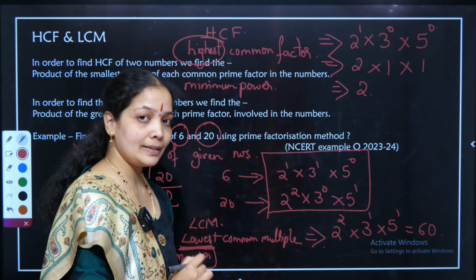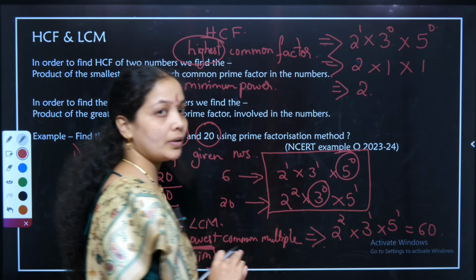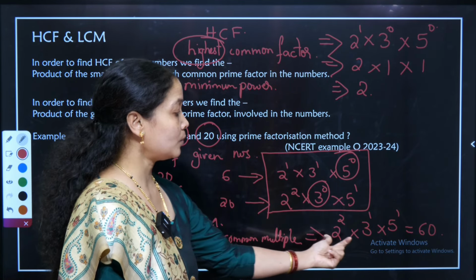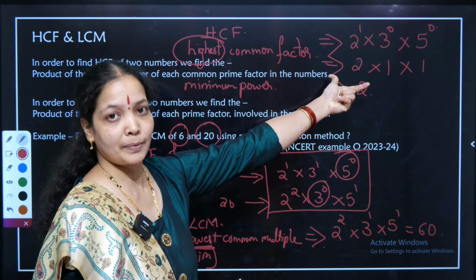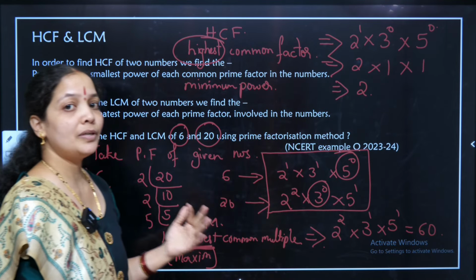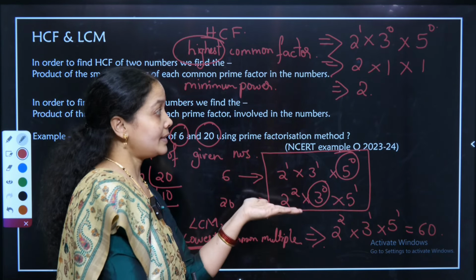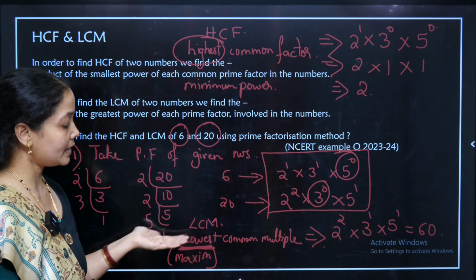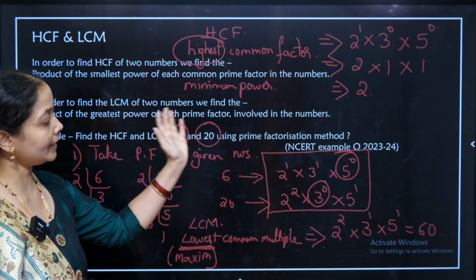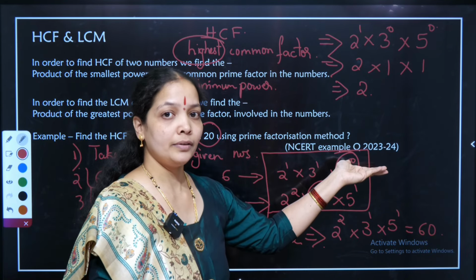Now, you people are understanding why I took this 3 power 0 and 5 power 0 in order to avoid the mistake. When you are equalizing the powers, you are easily able to detect what is the highest power and what is the least power. At that point of time, your work will be simpler and easier, and you will be able to follow a systematic manner so that you will score more. So, this is the method of finding HCF as well as LCM using the prime factorization method, taking an example of an NCERT example question which is going to help you in your future.